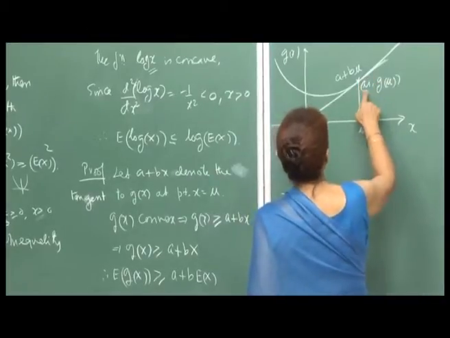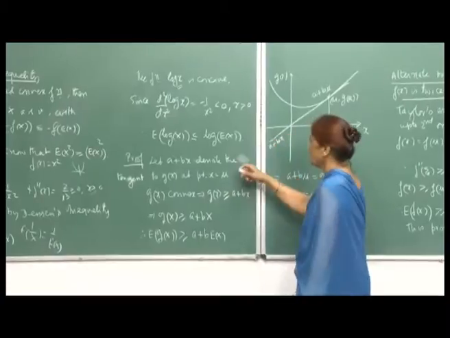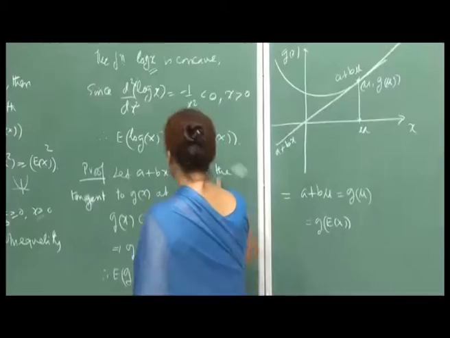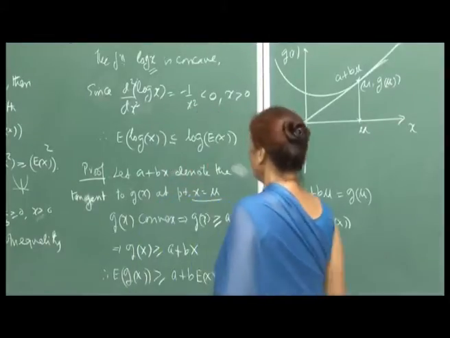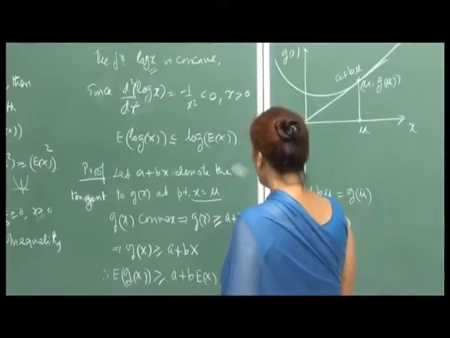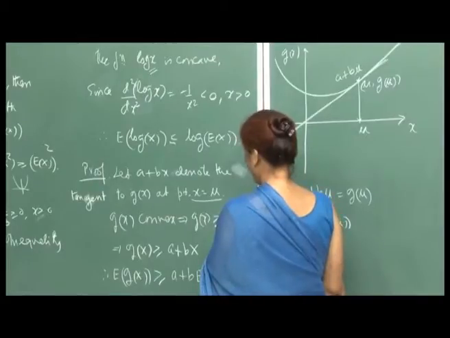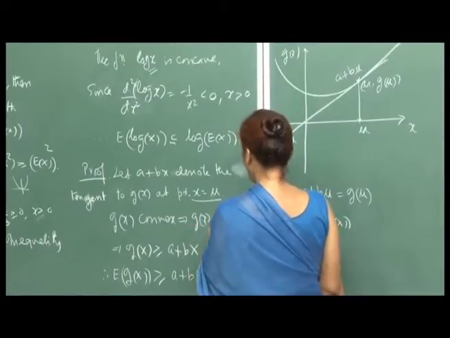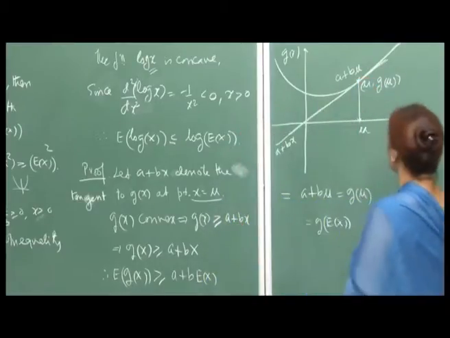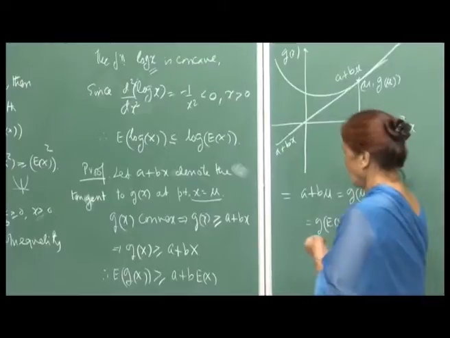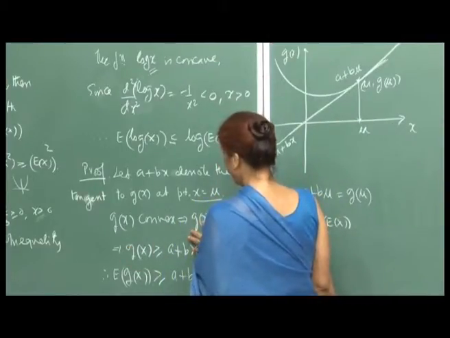If the tangent is at the point mu, then the coordinates are mu, g(mu), and if I take a plus b x as the tangent to g(x) at the point x equal to mu, then g(x) convex implies that g(x) is always greater than or equal to a plus b x, and g(mu) will be equal to a plus b mu, because the curve and the tangent line meet at this point.